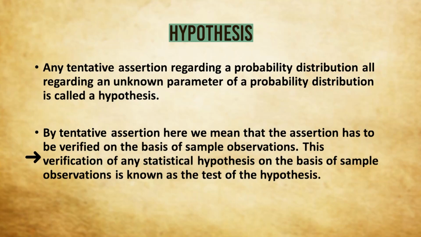The verification of any statistical hypothesis on the basis of a set of sample observations is known as a test of the hypothesis. Here the sample observations are very important because we have already seen on several occasions that we cannot enumerate the whole population. So to verify whether a hypothesis is correct or not, or whether a tentative idea is justifiable or not, we have to depend on the sample observations. Now we will classify different types of hypothesis.